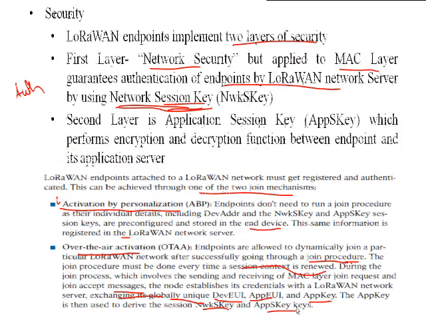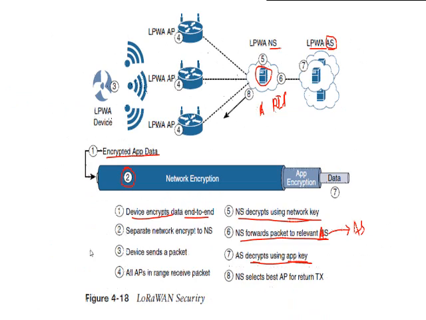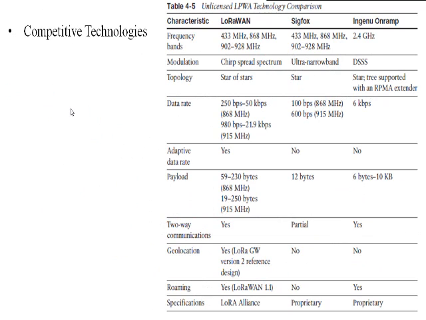So activation by personalization is nothing but setting a device manually, while dynamic setting of devices can be done by using over the air activation. So these are the 2 different joining mechanisms that have been implemented into the LoRaWAN to connect the different end devices inside of a network. Okay. So the competitive technologies of LoRaWAN are Sigfox as well as the Ingenu on-ramp.